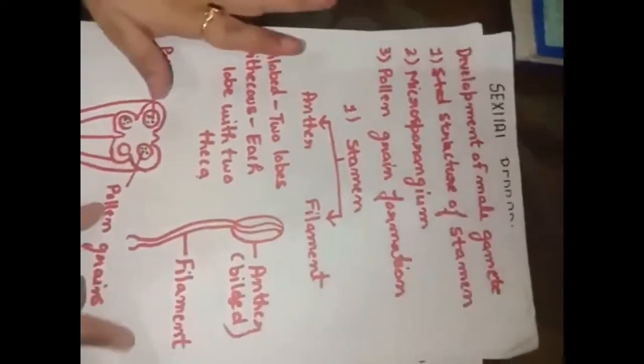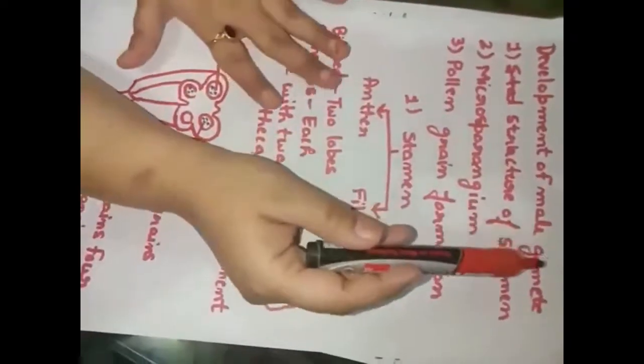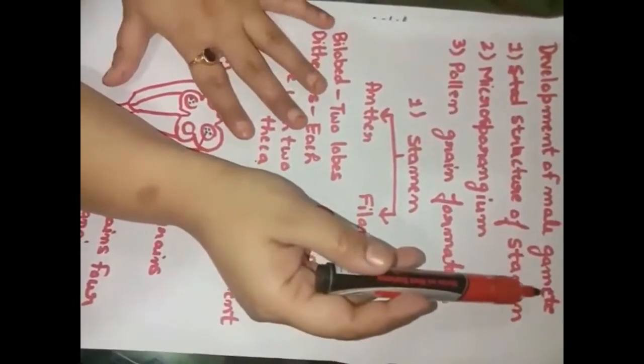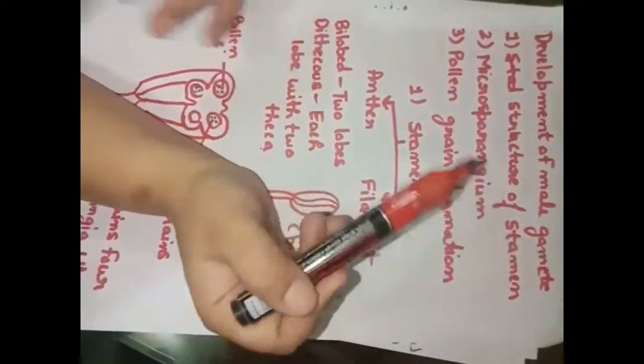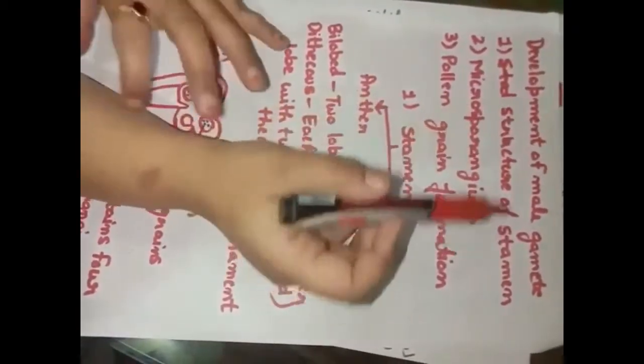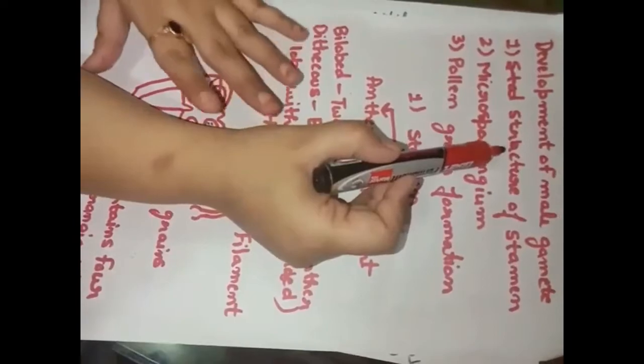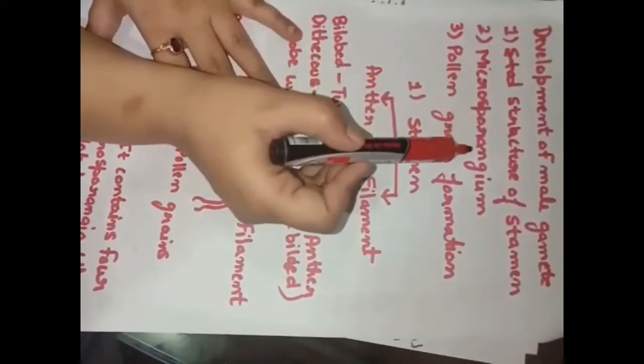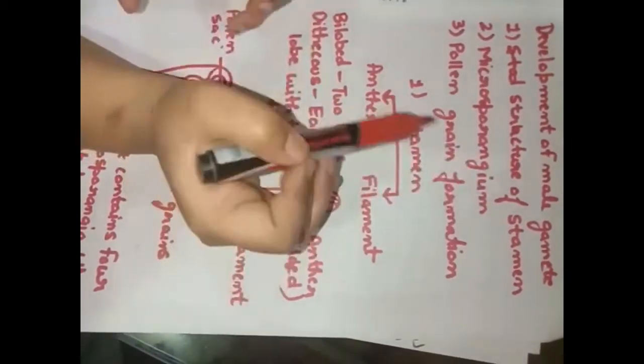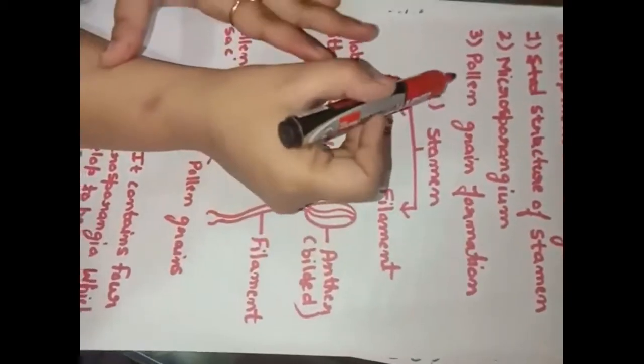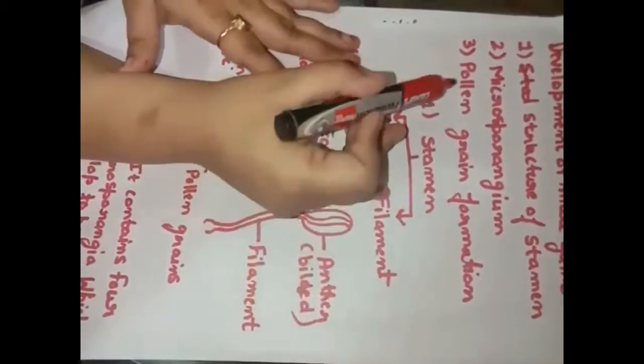Now we'll discuss the formation of the male gamete. We will continue with it in three steps. The first one is to study the structure of the stamen. Then the second is to study the microsporangium, the structure that is present in the stamen, and the third one is pollen grain formation, the main part.